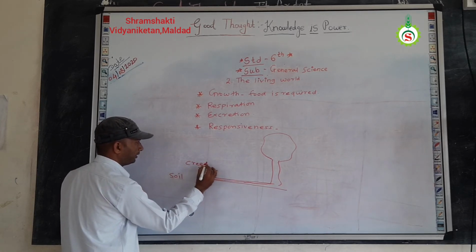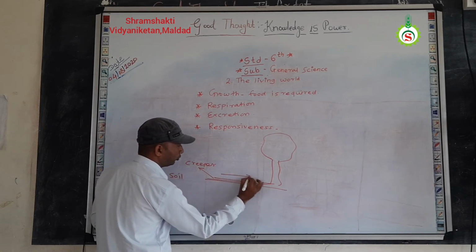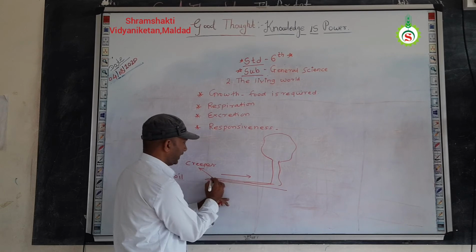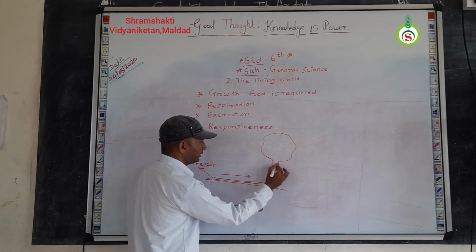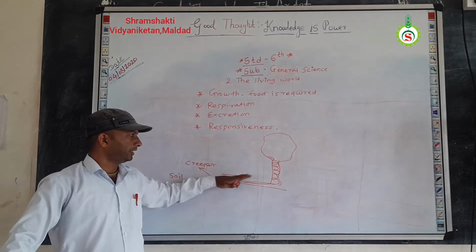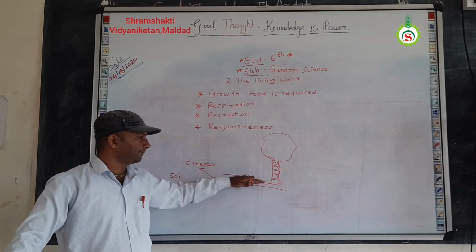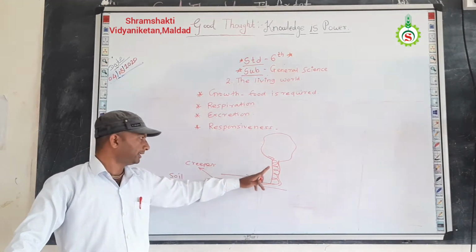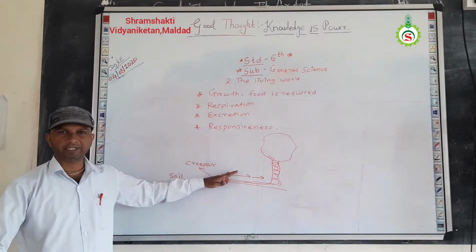This creeper plant starts to move from that original place toward the big tree, and the creeper starts coiling around the other plant. For mechanical support, this creeper starts to move to the other tree. So this is also the movement of responsiveness of the creeper plant.